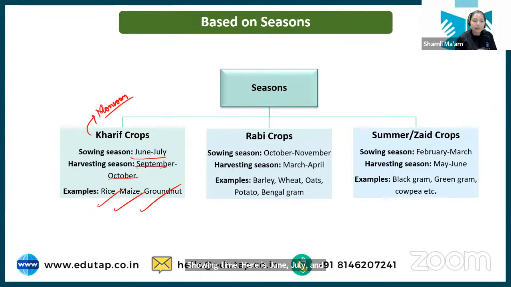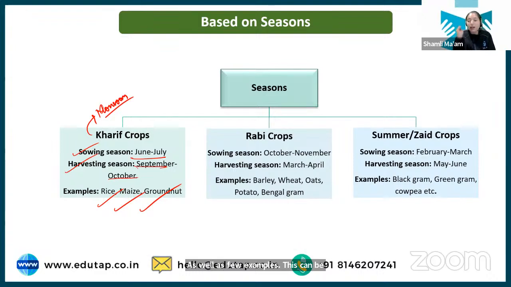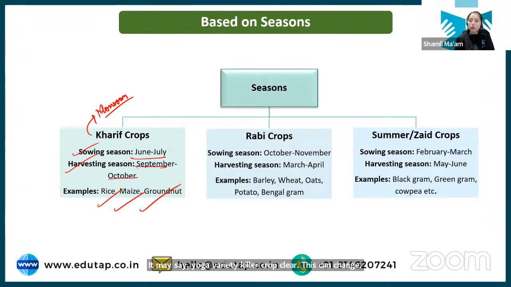Students, important है, you have to know when we sow these kharif crops and when we harvest them, as well as a few examples. This can be asked. ठीक है? Not asked yet, but can be asked. Have a rough idea. This is not a hard and fast rule. हर variety के लिए, हर crop के लिए this can change, but just remember, have the rough idea that in June, July, when the monsoon starts, we sow the kharif season crop, and at the end of October we harvest it.